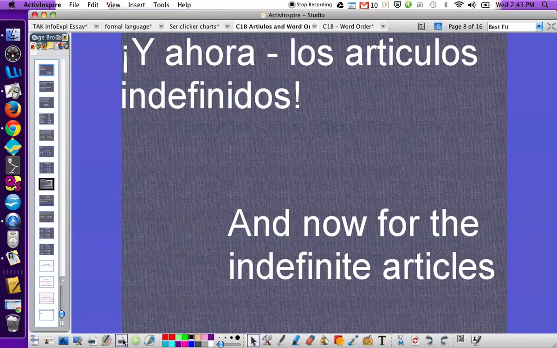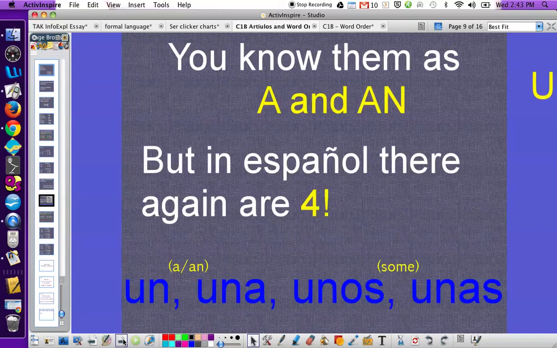Ahora vamos a discutir los artículos indefinidos, indefinite articles. What? Indefinite articles? Didn't we just get through the definite ones? What do you mean indefinite ones? Well, you actually know the indefinite articles in English already. They're a and an, like a chair or an article. In Spanish, again, there are four indefinite articles. Un, una, unos, and unas. Un and una usually are translated in English as a or an.